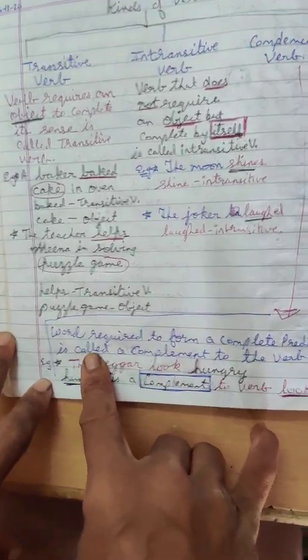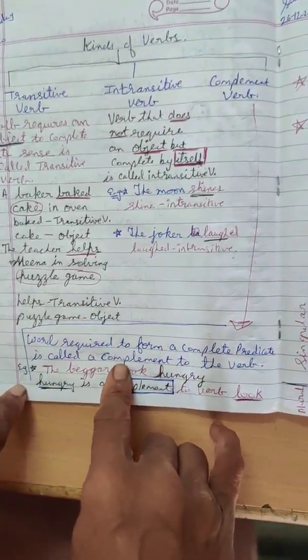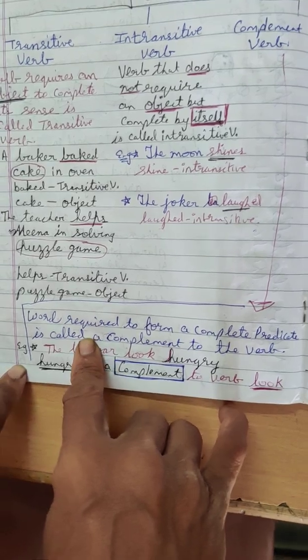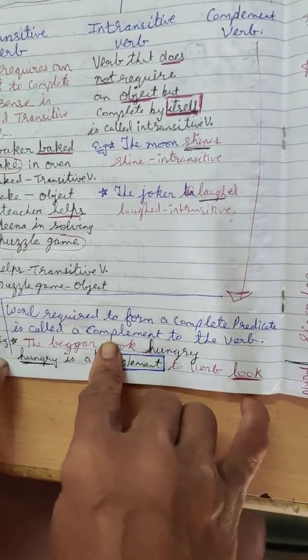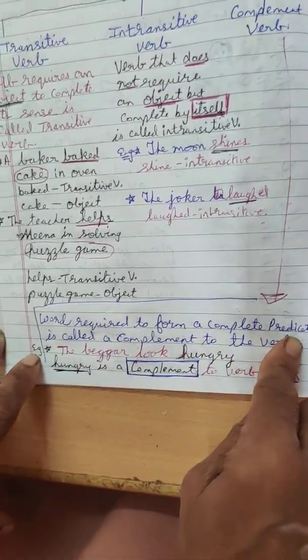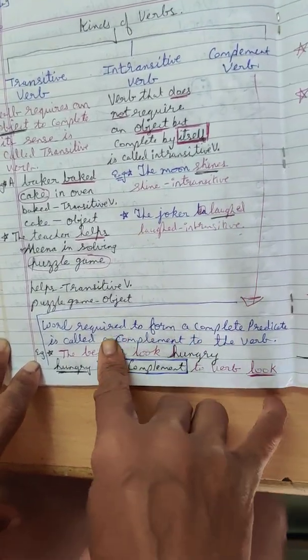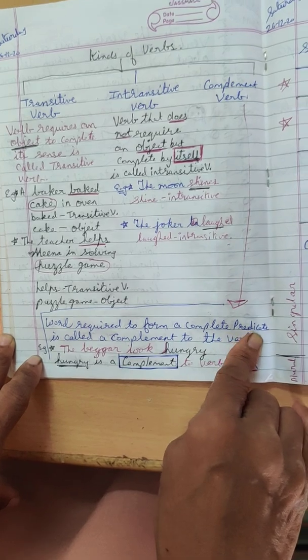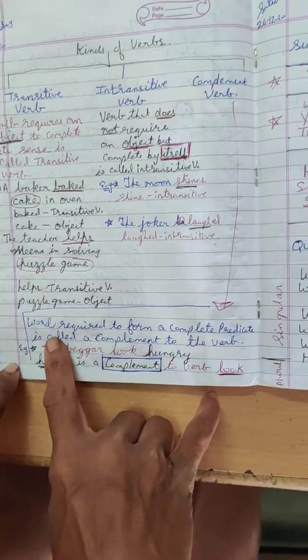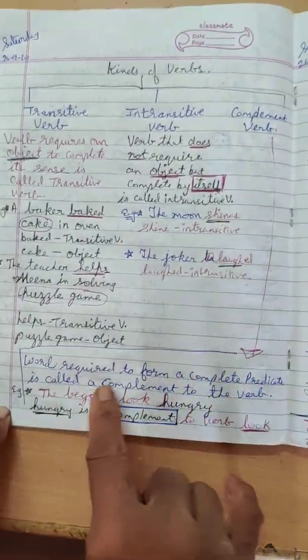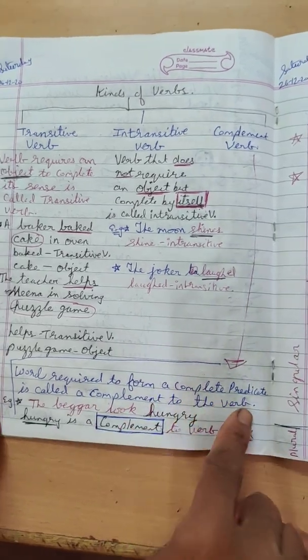To complete that sentence, we need to add a few more words. Those words make the predicate. So words required to form a complete predicate are called a complement to the verb.